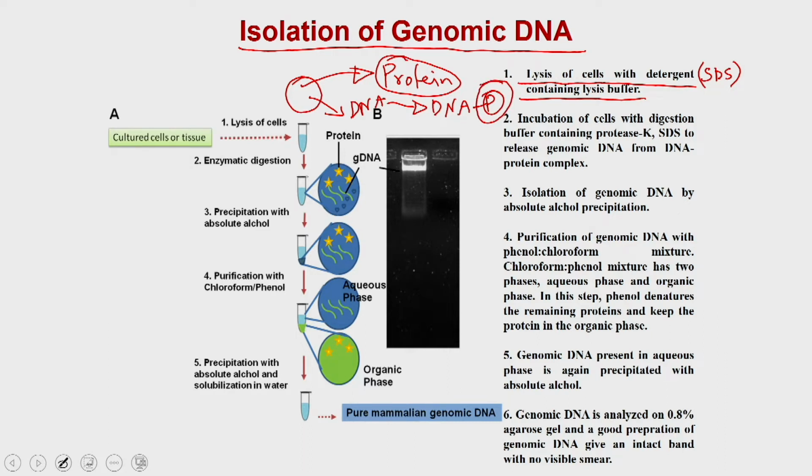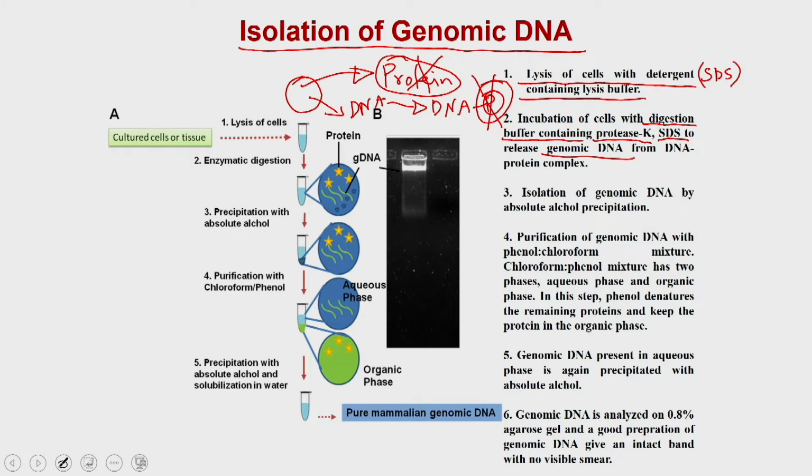So, what you will do is put this into a digestion buffer. This digestion buffer contains proteinase K, which is a protease, and SDS. The job of the SDS is to release the genomic DNA, and the proteinase K is going to degrade the protein, whether it is an isolated, individual protein or a protein bound to the DNA. That will release the genomic DNA, or free it from all types of complexes.